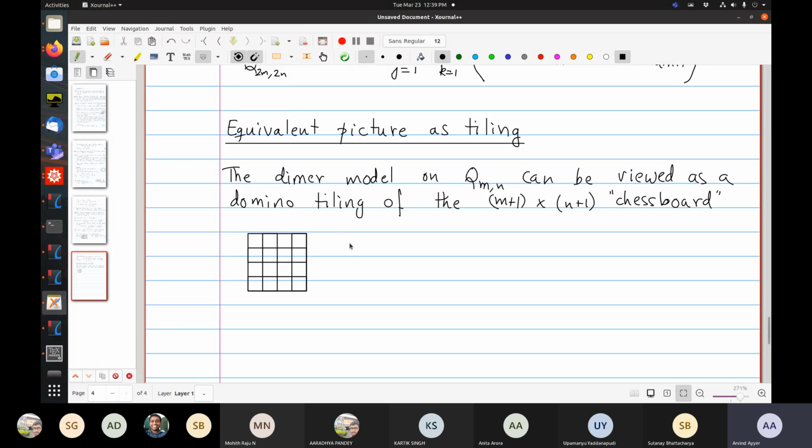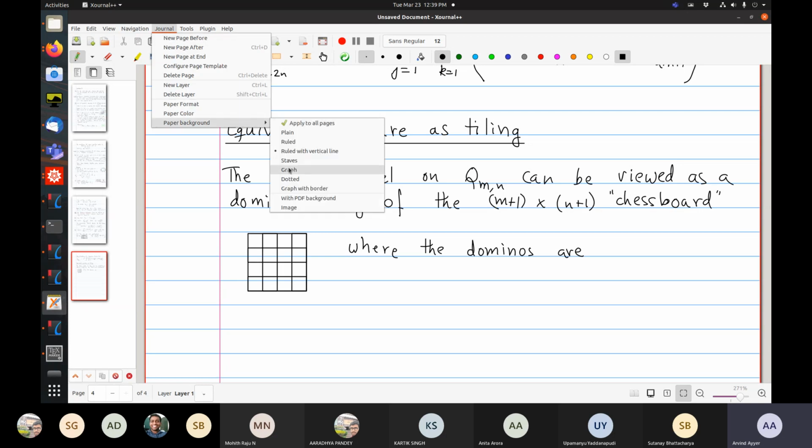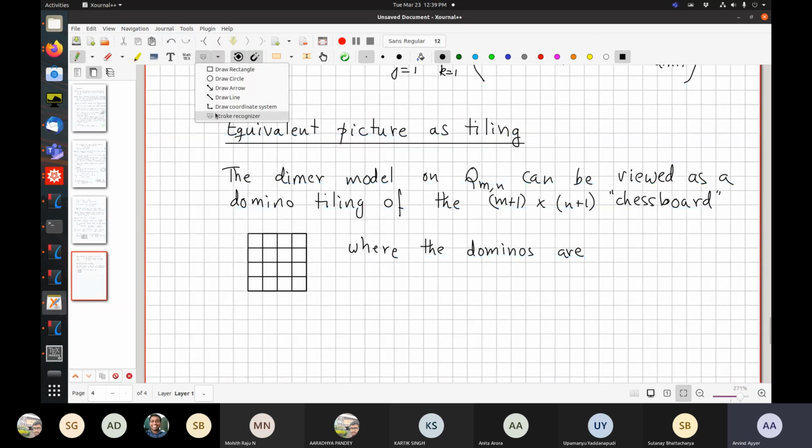So here you have an m by n chessboard, where dominoes are what you sort of think they are.